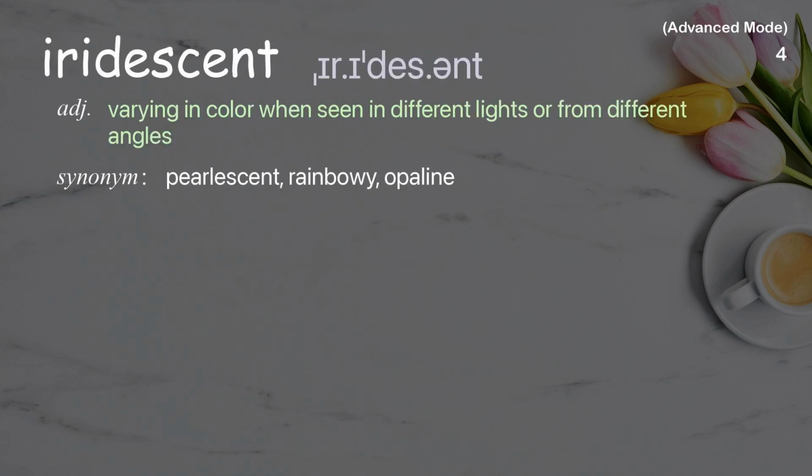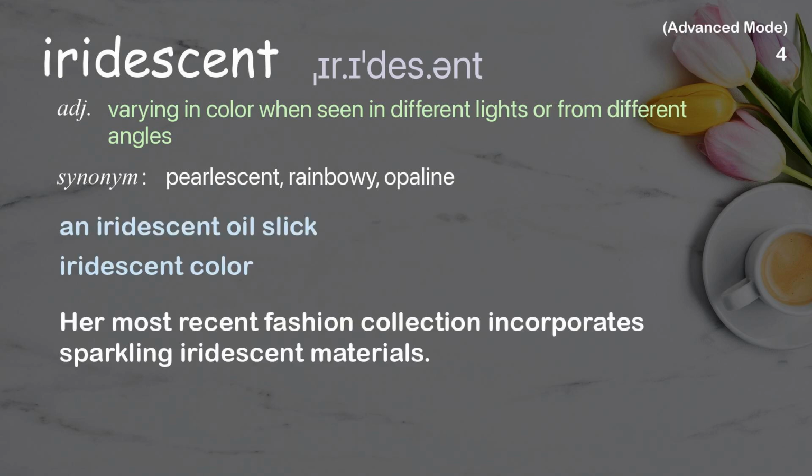Iridescent. Varying in color when seen in different lights or from different angles. Examples: An iridescent oil slick. Iridescent color. Her most recent fashion collection incorporates sparkling iridescent materials.